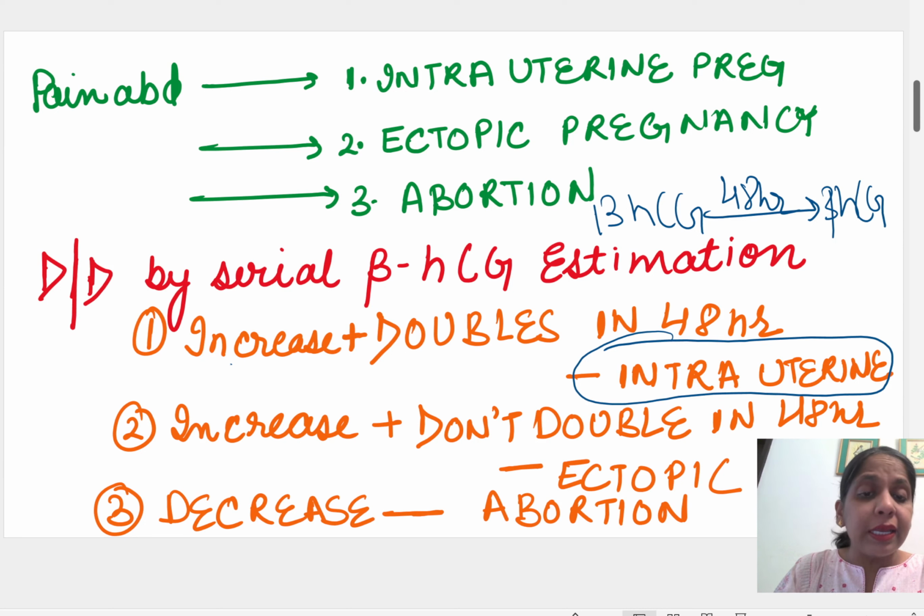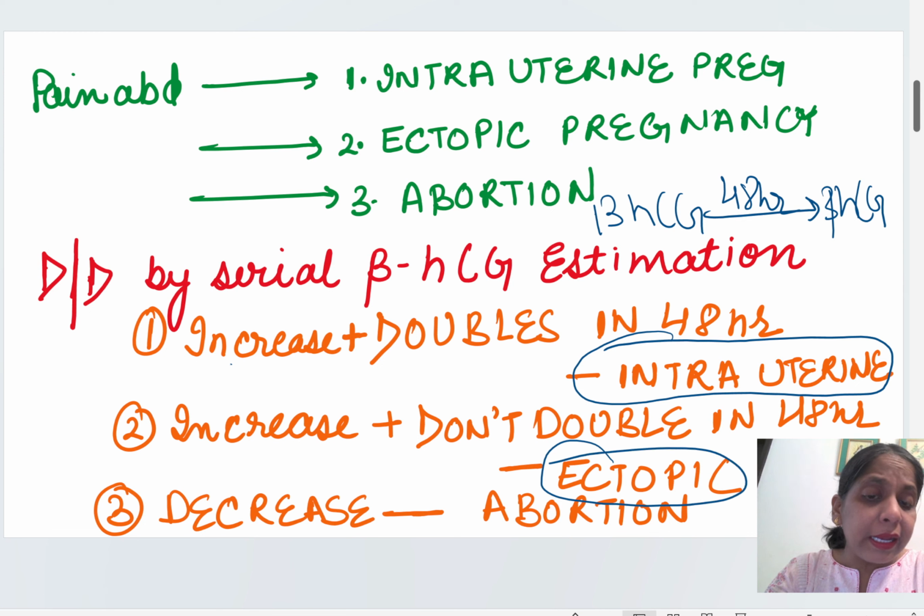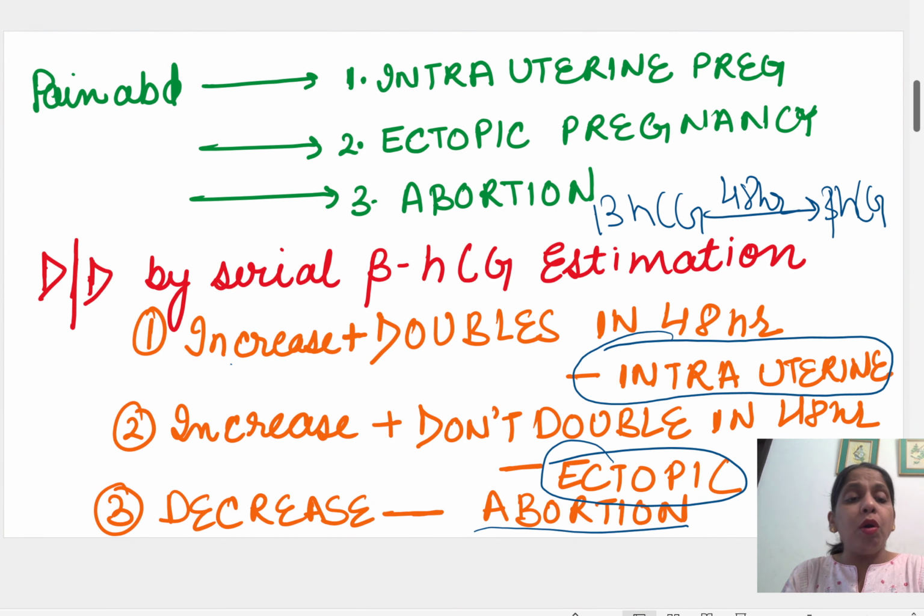Now, if it decreases, it means the pregnancy is failing. It means it is an abortion. So the question they asked: the patient has pain abdomen, how do we find the reason for the pain? There can be three reasons.